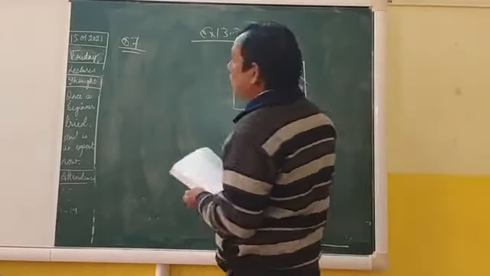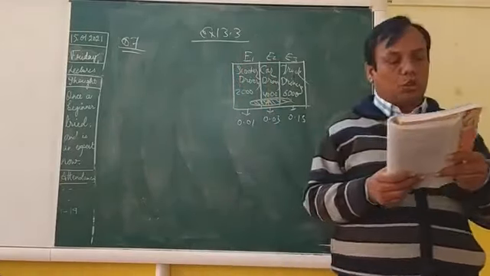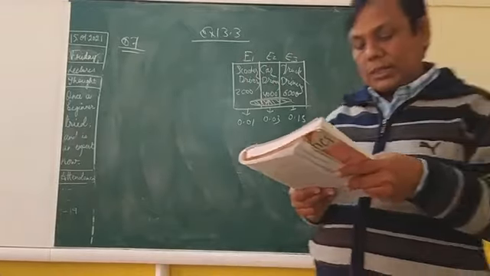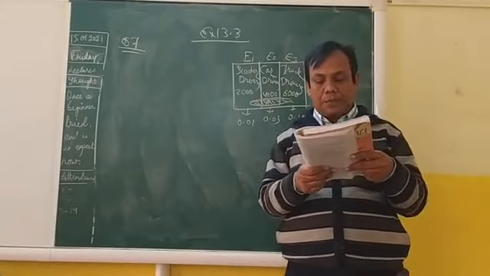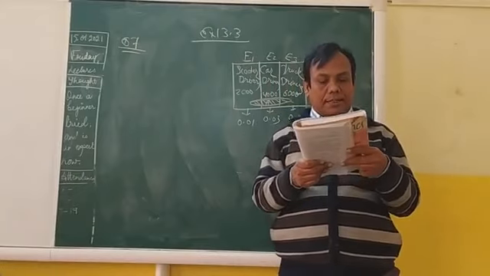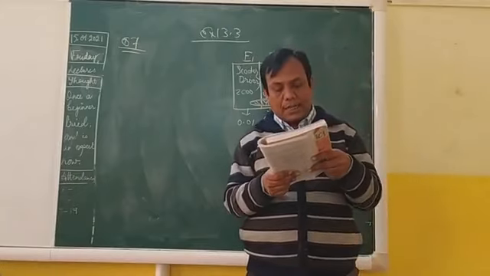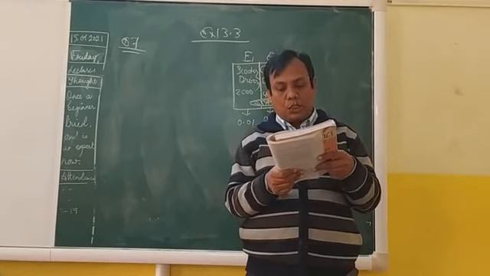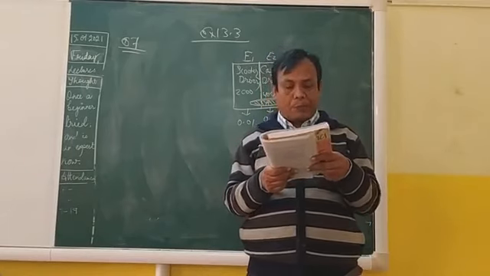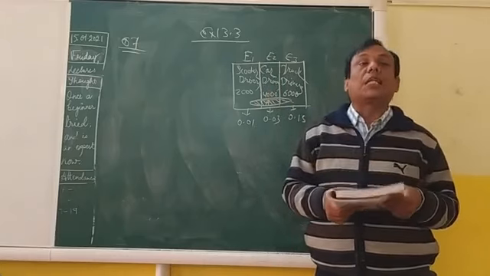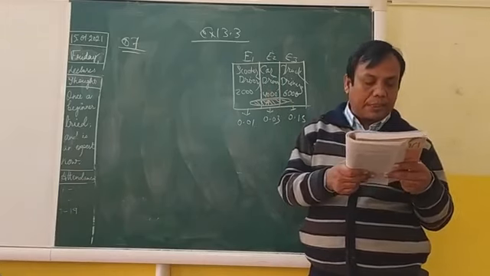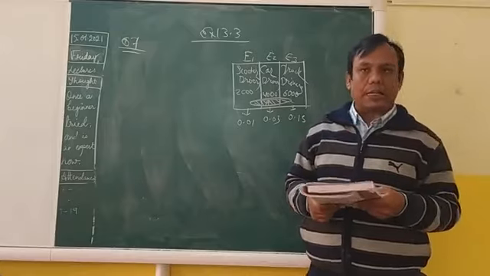So today we are going to start question number 7. Question number 7 is: an insurance company insured 2000 scooter drivers, 4000 car drivers and 6000 truck drivers. The probability of an accident are 0.01, 0.03 and 0.15 respectively. One of the insured persons meets with an accident. What is the probability that he is a scooter driver?